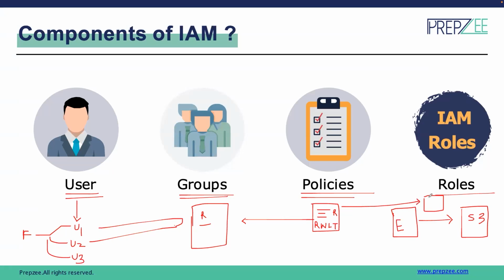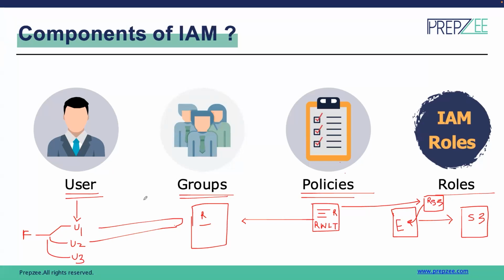So here we can attach a policy giving read permission to S3, and then this policy can be attached to the resource which is going to make a request. In this scenario, this EC2 instance will be making the request, and we can attach this policy to this resource. So when the same request is being made to the S3 bucket, it is going to check for the role. If the required role is there, then the permission is going to be allowed, else it is going to be rejected. That's how these 4 components of IAM all work together in terms of setting up a complete control on how the users, services and resources are going to be communicating to each other.